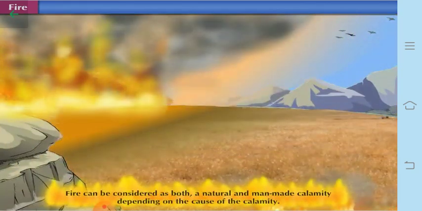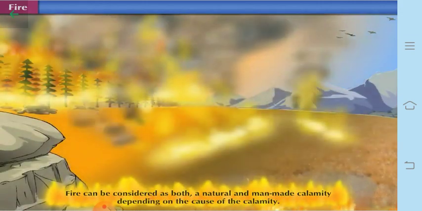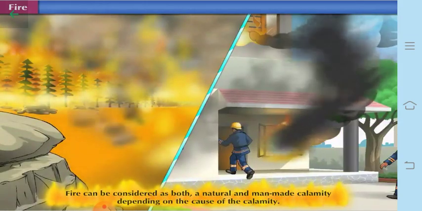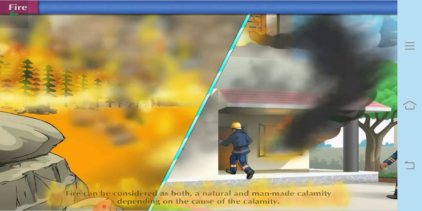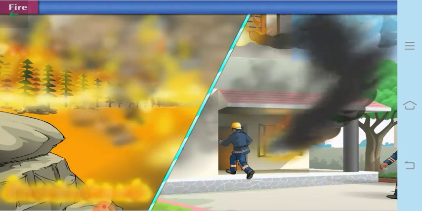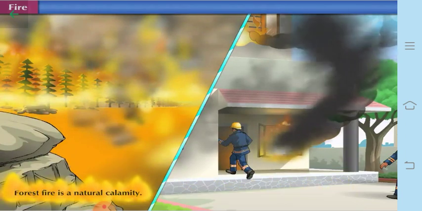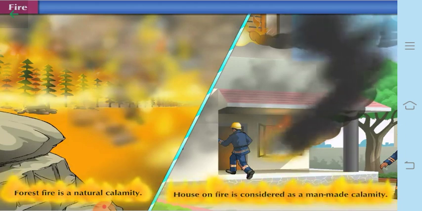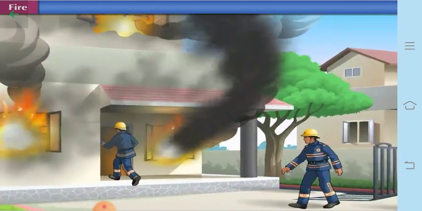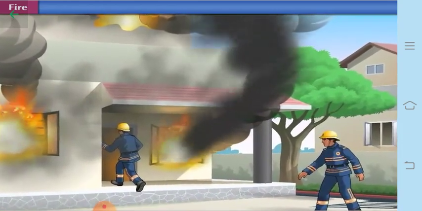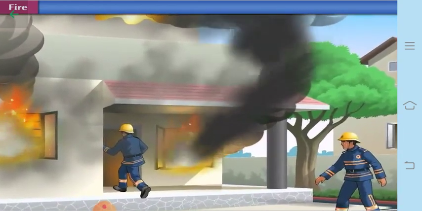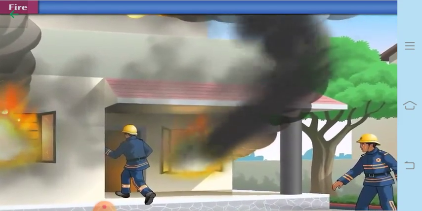Now, fire can be considered as both natural and man-made calamity depending on the cause of the calamity. So, forest fire is a natural calamity, whereas house on fire is considered as the man-made calamity. So this year we are going to focus about fire when it is a man-made disaster.